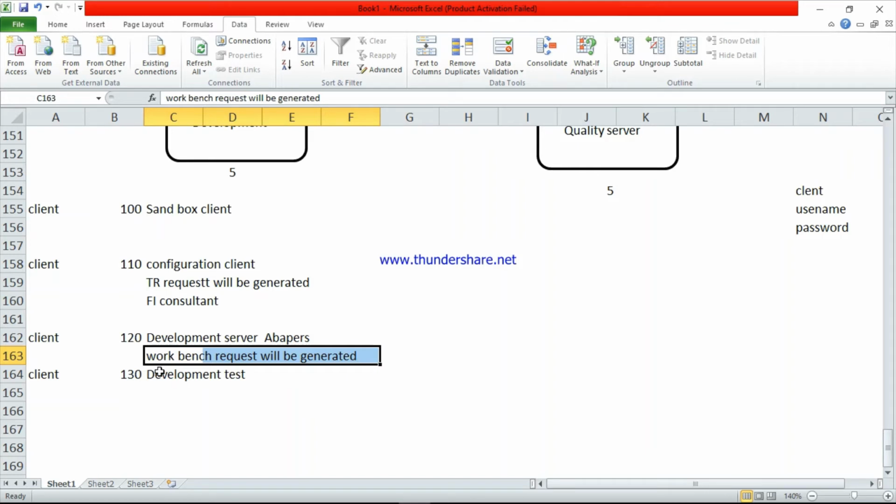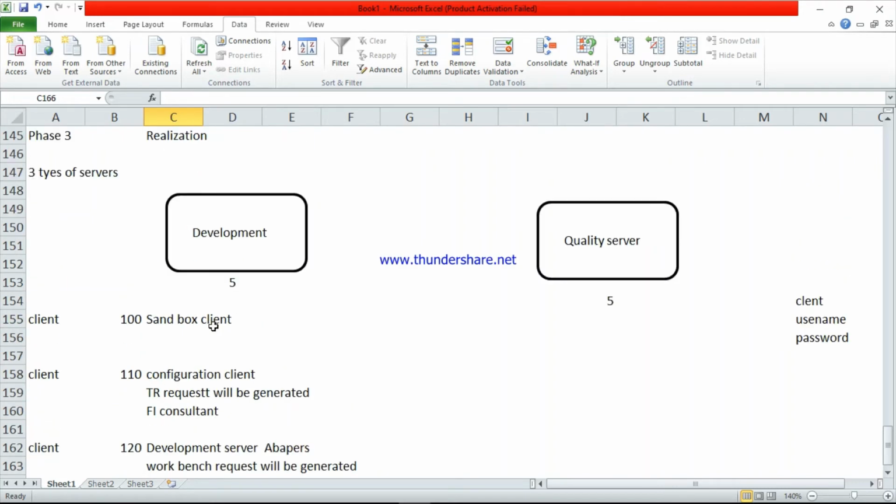So we have one more, that is a test bench. This is for the testing purpose. So the functional consultant and technical consultant will test the data here. So this is the testing. We have this many clients in development.